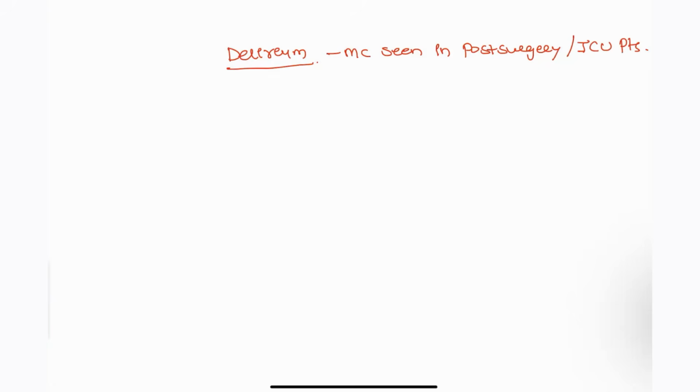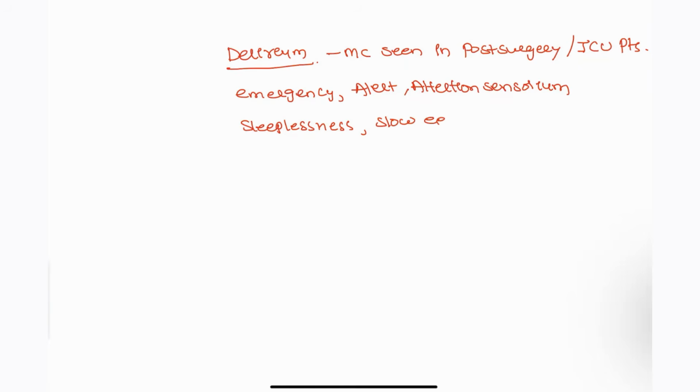So what is meant by delirium? First, delirium is an emergency condition where the patient's alertness and sensorium are altered and disturbed. This causes the patient sleeplessness, and a slow EEG will be seen in this patient.